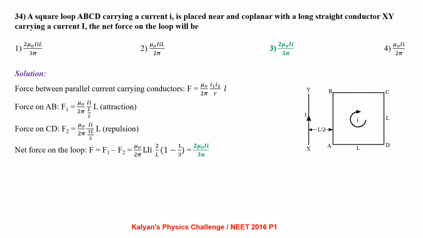Force on AB, F1 equal to mu naught by 2 pi capital I small I by L by 2, and this is attraction force as both currents are parallel to each other. Force on CD, F2 equal to mu naught by 2 pi capital I small I by 3L by 2 into L. This is a repulsive force as the currents are opposite to each other. Since both the forces are in opposite directions, the resultant force is obtained by subtracting them, which comes out to be 2 mu naught capital I small I by 3 pi.